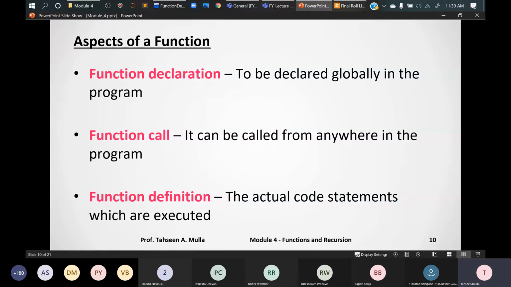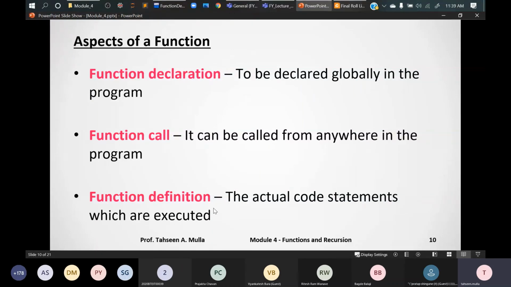So the parameter list must not differ between the function call and the function declaration. The number of parameters must be the same as in the declaration, right? So we must pass the same number of arguments as declared in the function declaration. I'll show you a code snippet of how a function can be declared, called, and defined.